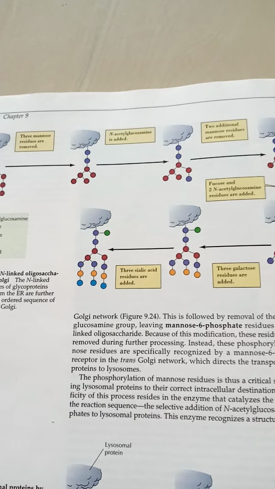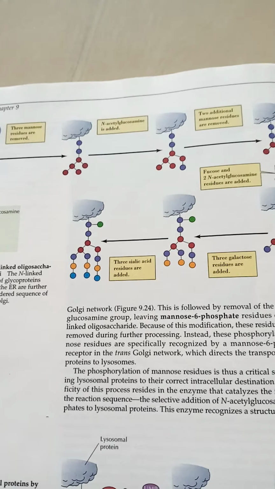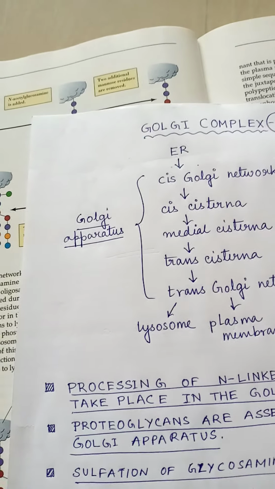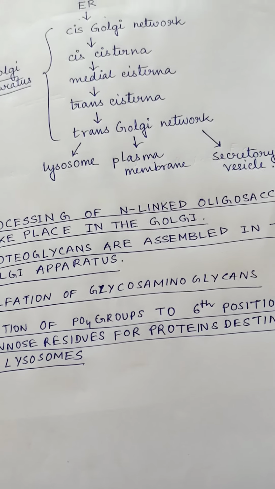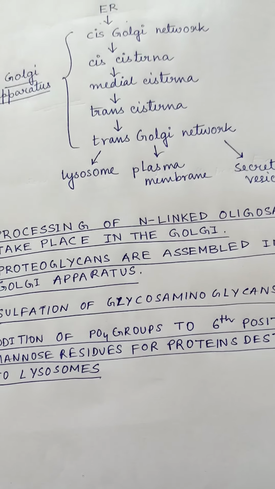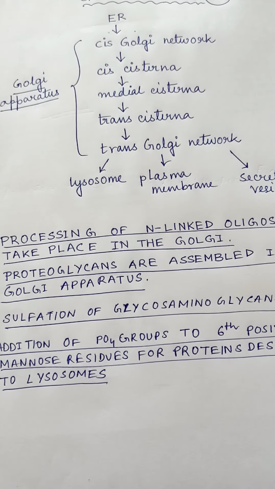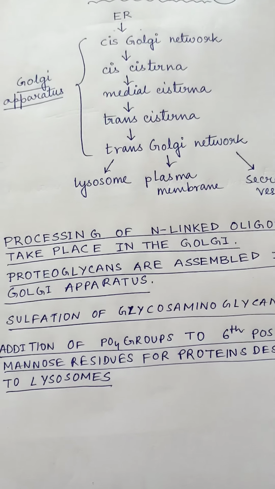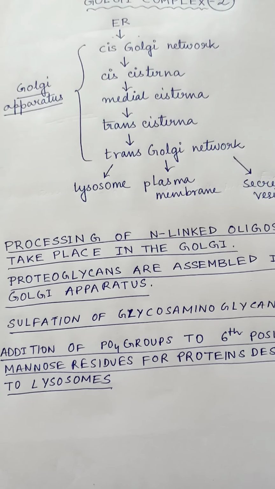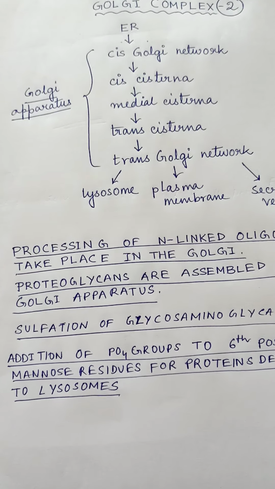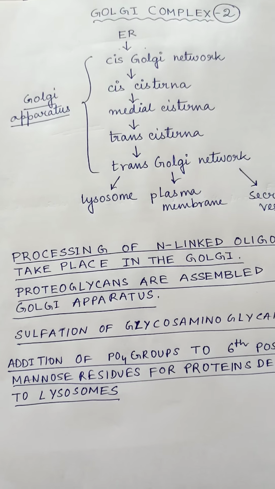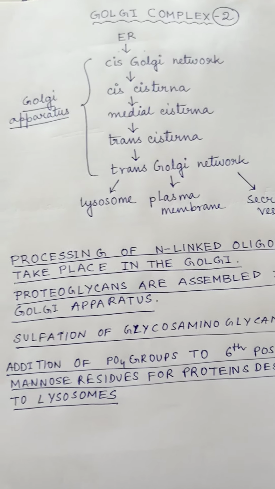It is not only the N-linked oligosaccharide chains on the proteins that are altered as the protein passes through the Golgi cisternae. Some proteins have sugars added to the OH groups of selected serine or threonine side chains. This O-linked glycosylation, like the extension of N-linked oligosaccharide chains, is catalyzed by a series of glycosyl transferase enzymes that use the sugar nucleotides in the lumen of the Golgi apparatus to add sugar residues to a protein one at a time.